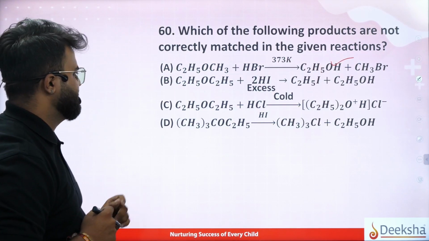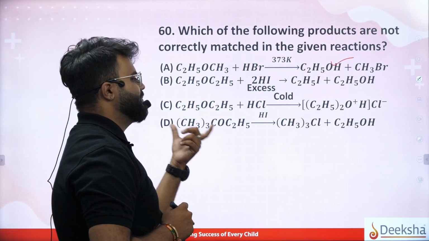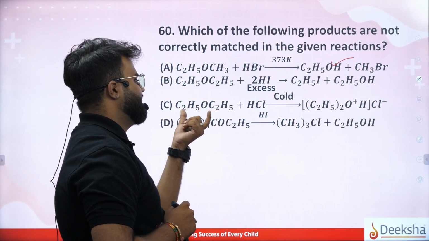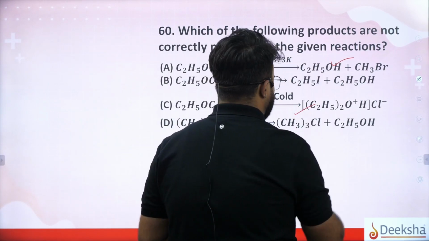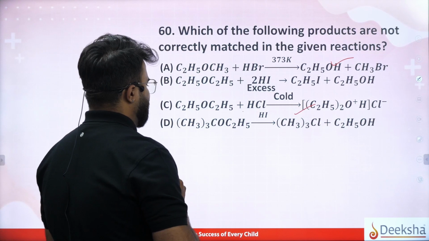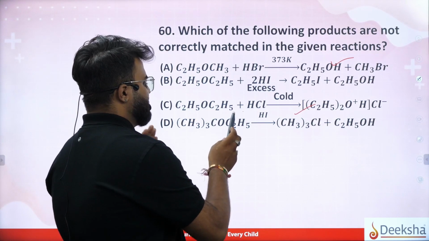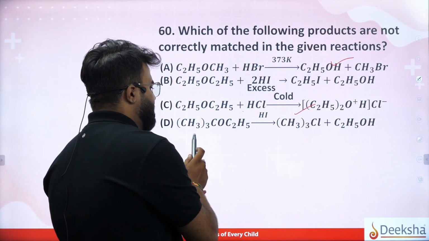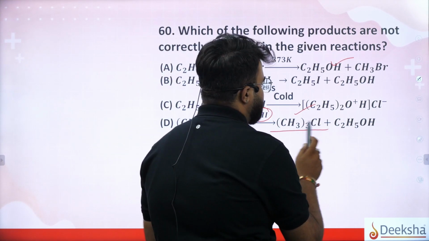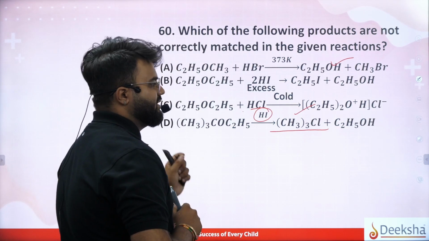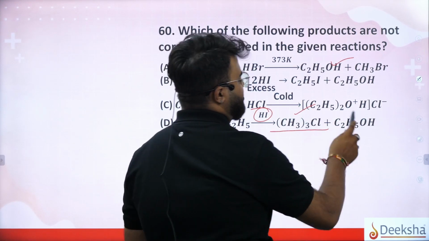This is simple diethyl ether. When it reacts with HCl in cold condition, it forms an ionic form. And coming back to this, it is ethyl trimethyl ether, which in the presence of HI forms CH3 trimethyl chloride and ethanol.